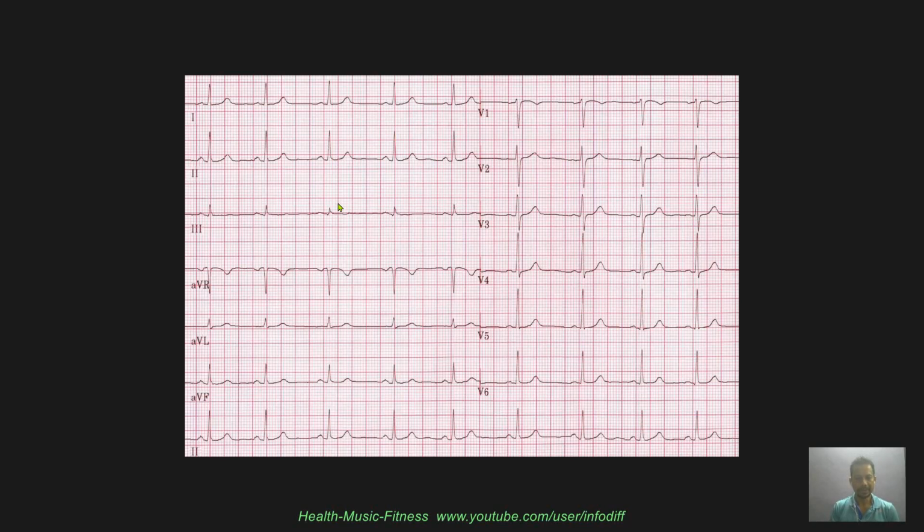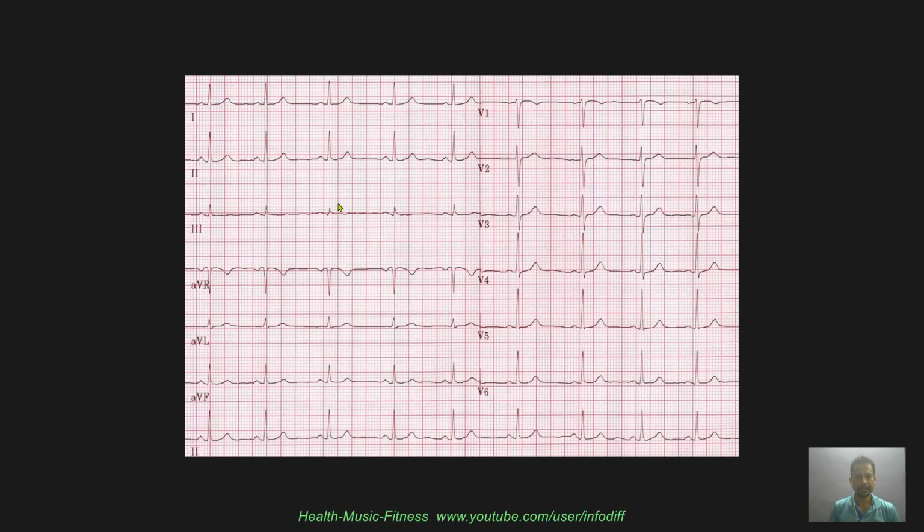Why that is important is because sometimes your patient will present with a very fast heart rate. The patient will have severe paroxysmal supraventricular tachycardia with a heart rate of 120, 140, 160, or sometimes the patient will present with ventricular tachycardia. So you need to know whether there is a P wave or there is no P wave.